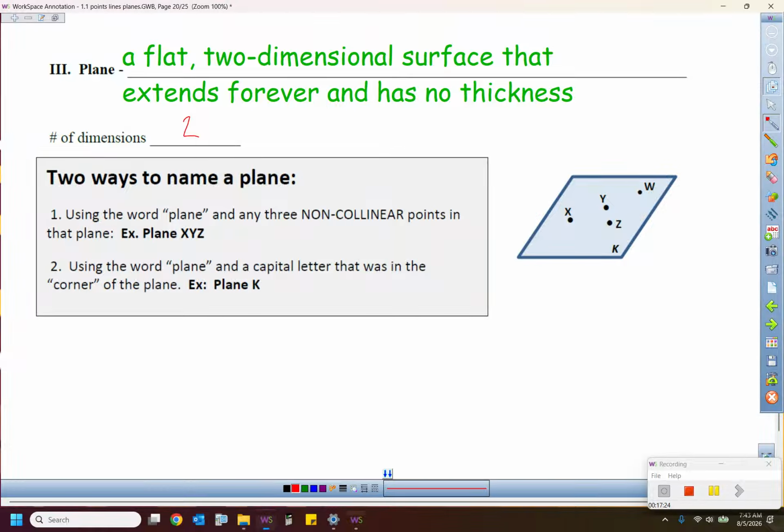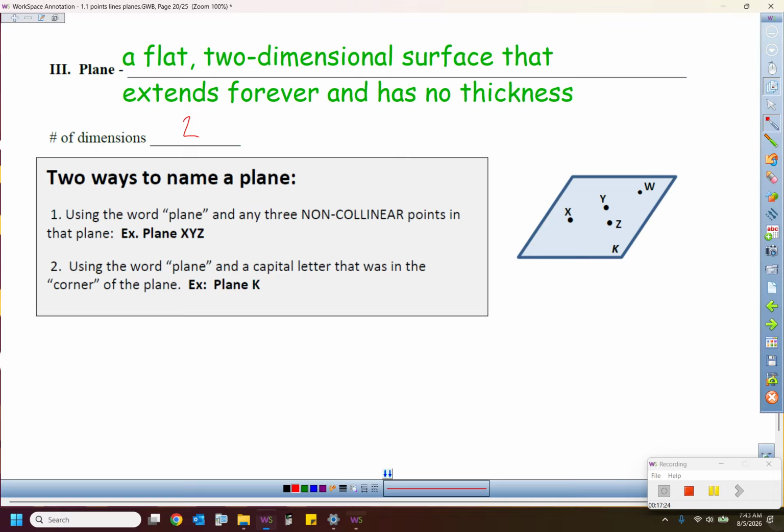Even back to the game of football that we started with, you see the word plane in it all the time. That's how you score a touchdown: the ball must break the plane of the goal line. It's like an invisible shower curtain, is what I always say. A shower curtain's got some length and it's got some height, but it's got no thickness. It's got to have 2 of the 3 dimensions. Or when the cheerleaders put out that piece of paper and the football team runs through it, they're breaking through that one little plane right there.